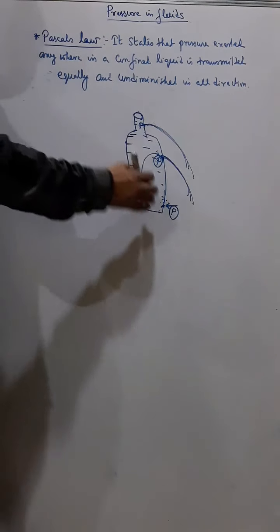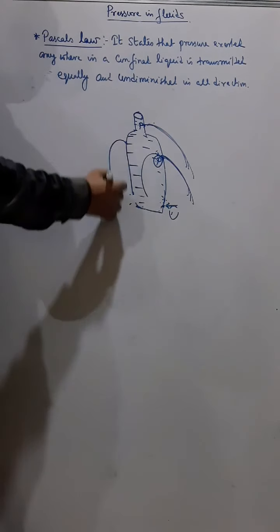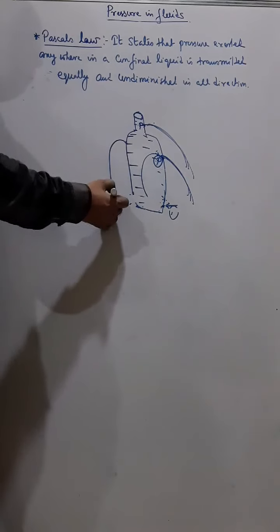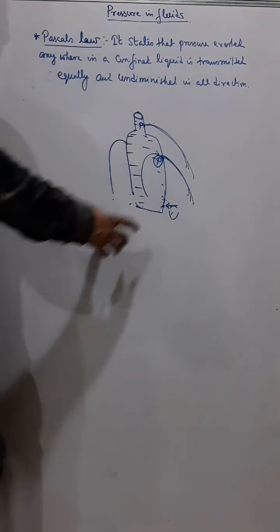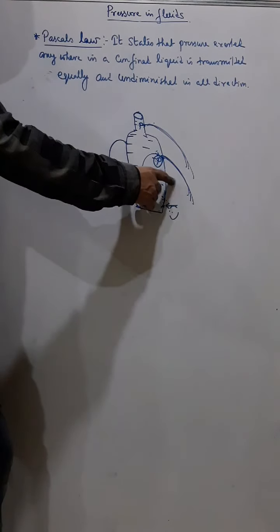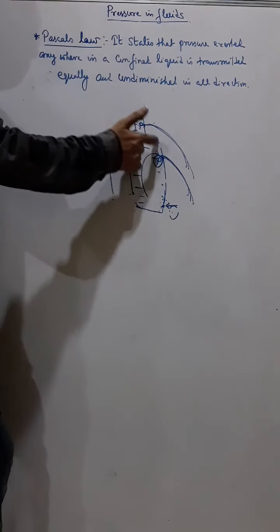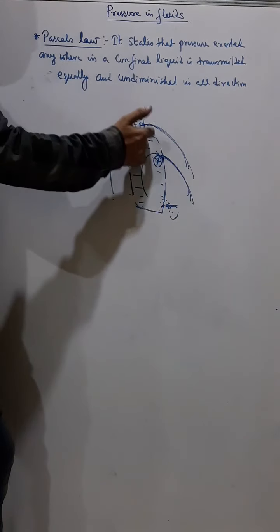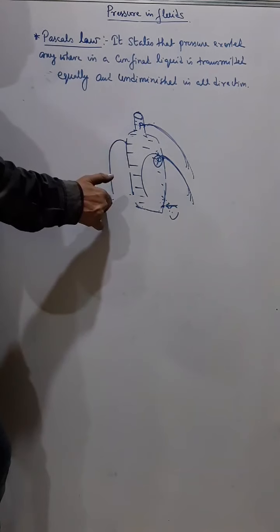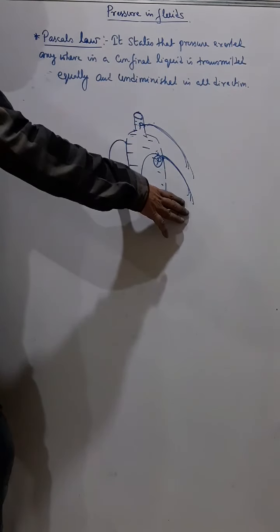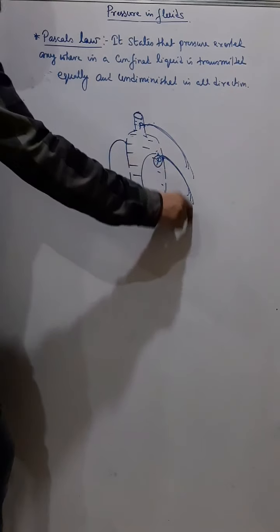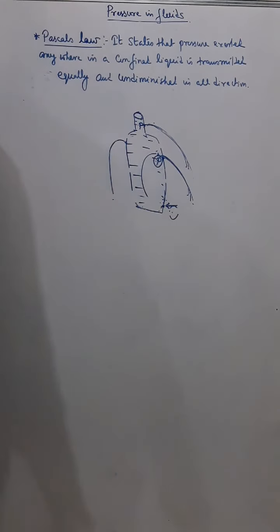Similarly, if I make another hole and press again, I will find water coming from here also. So that is what it states: the pressure exerted anywhere in a confined liquid. I apply pressure from here or here or here, and that pressure gets equally distributed in all directions. By making holes we can understand that when I give pressure to any part, water comes out equally from all directions. So that is called Pascal's law. Okay, understand?